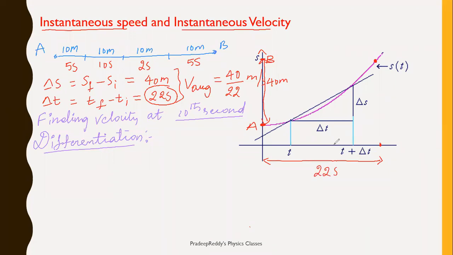Now in this particular graph, I want to locate where the 10th second is. So starting from this point, it can be 0, 1, 2, 3, 4, 5, 6, 7, 8, 9, 10, 11, 12, 13, 14, 15, 16, 17, 18, 19, 20, 21, 22. Total time is 22 seconds. Somewhere here will be the 10th second. This part, this is the 10th second.